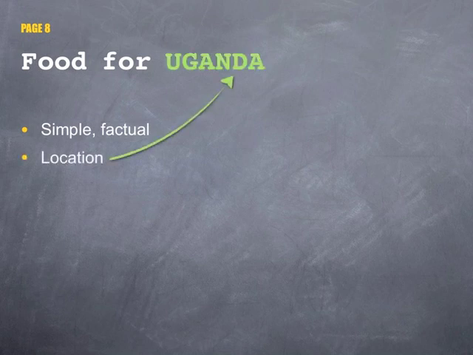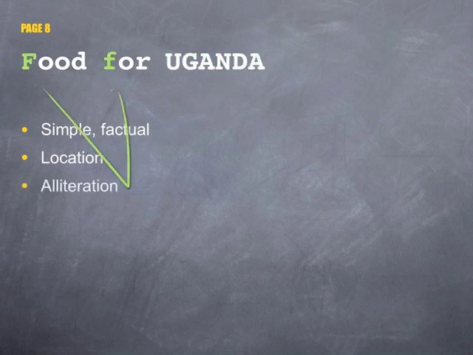To make it more interesting, the writer refers to the location where the article is focused, Uganda. This might hint to the reader the issues of starvation and poverty. We also get a picture of this place, so the reader can visualise what it's like. The brief use of alliteration through the F sound helps make this factual headline a little bit more catchy to read.